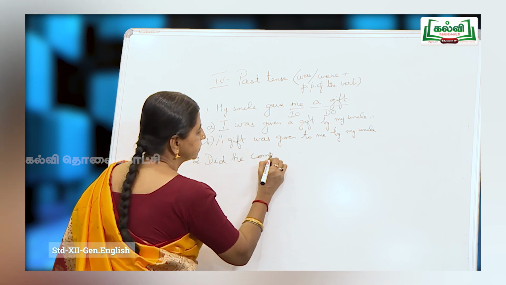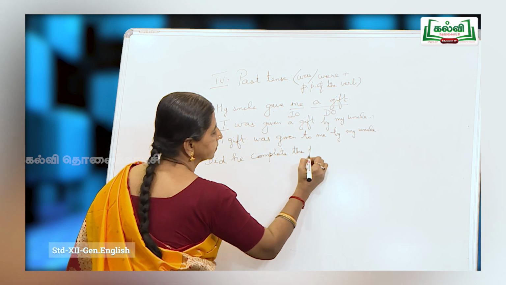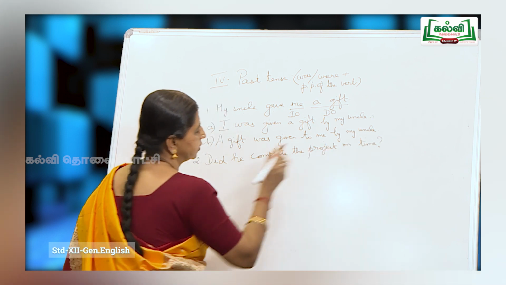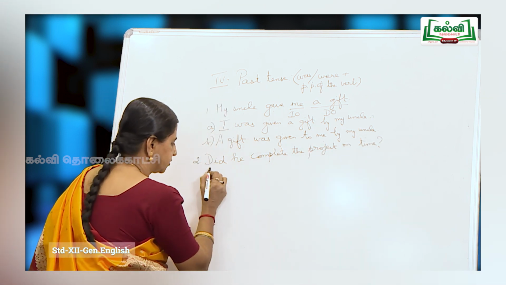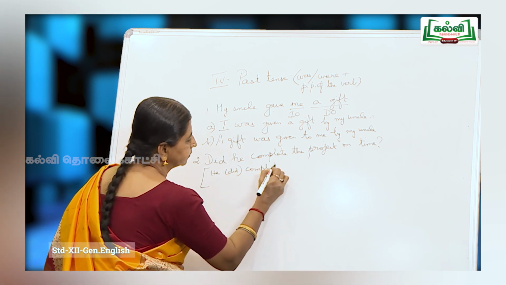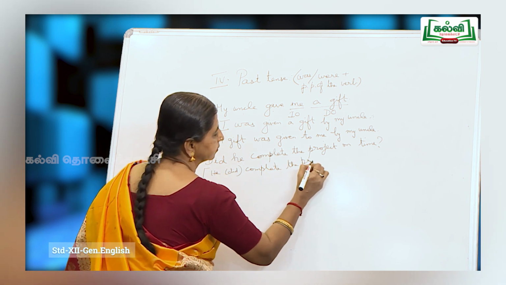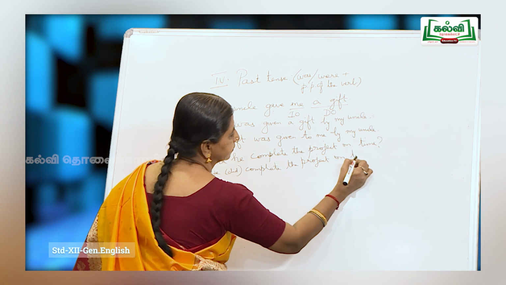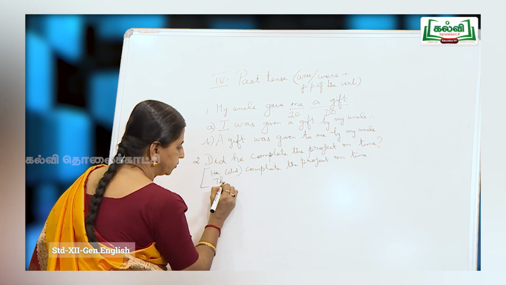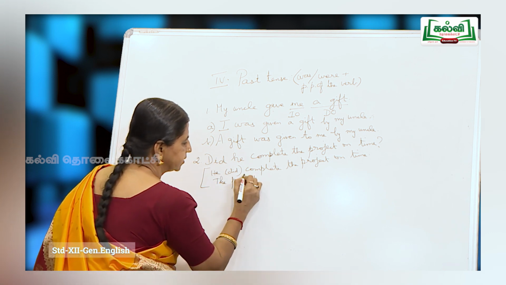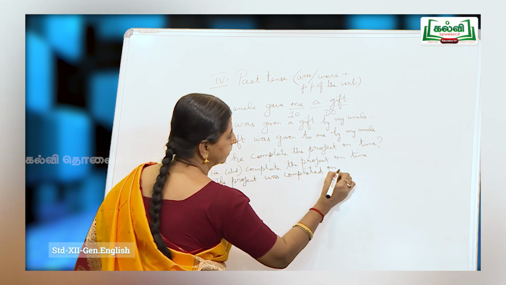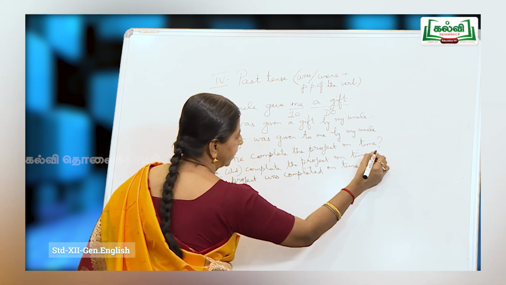Did he complete the project on time? So, this is an interrogative sentence. So, he did complete the project on time. Now, he did complete what? The project. So, the project, singular, was completed on time. I could omit by him.